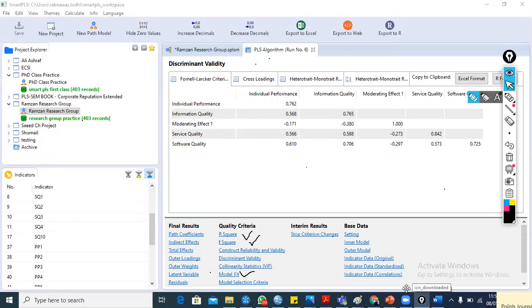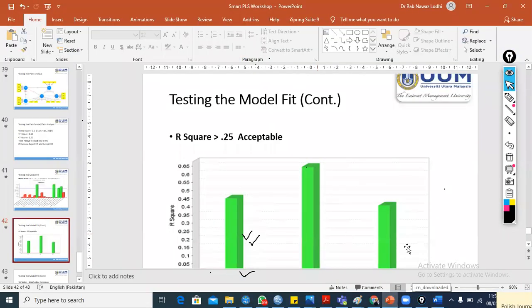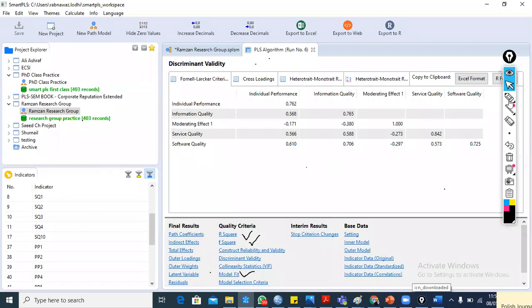So I believe you people are listening to me. Yes, sir. Okay, yes, I will share these slides. I will share these slides. Okay, I will share these slides. Because we have limited time, and I have planned to discuss your articles. The time is going. Now we need to wind up the session.